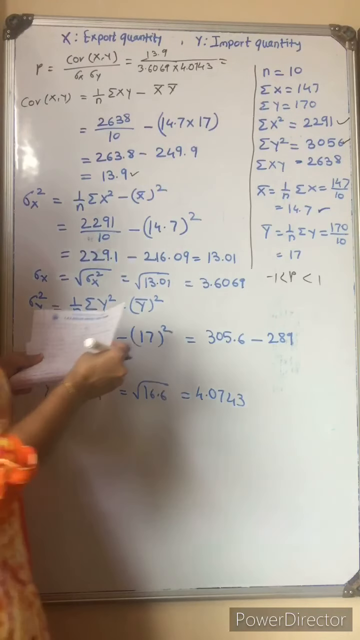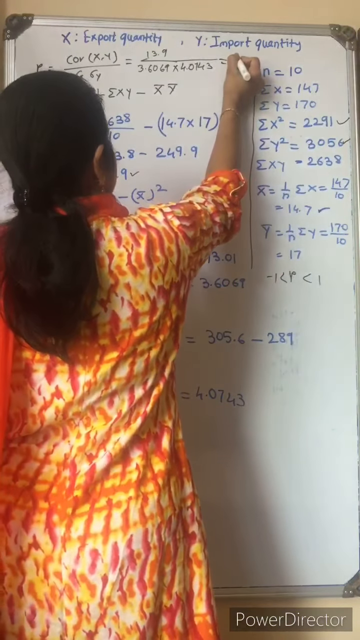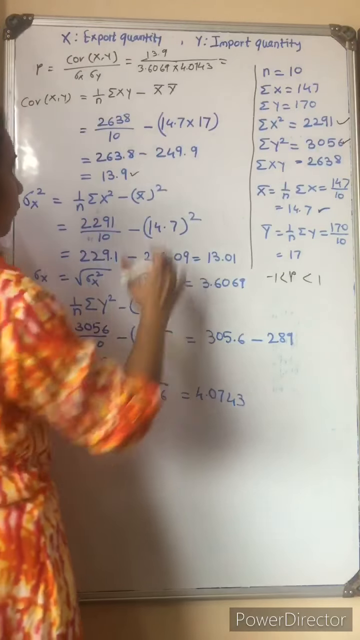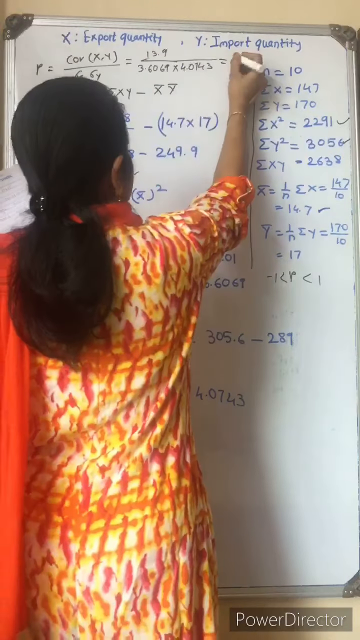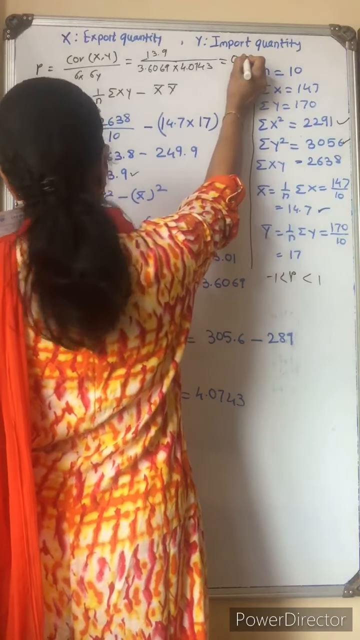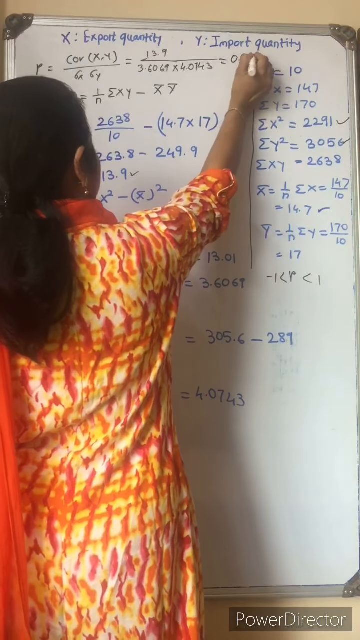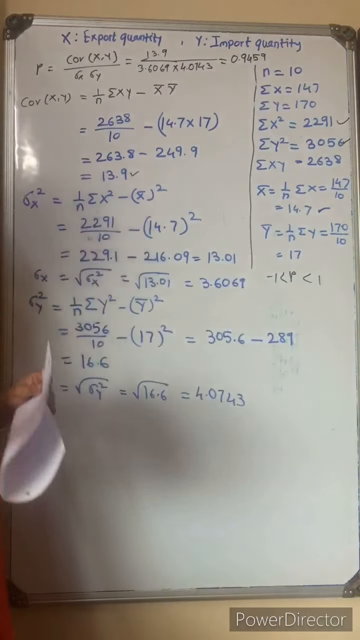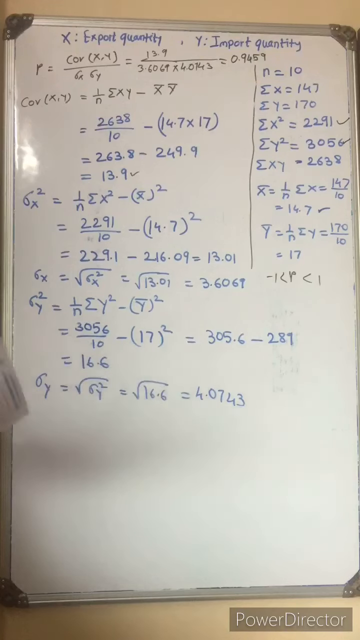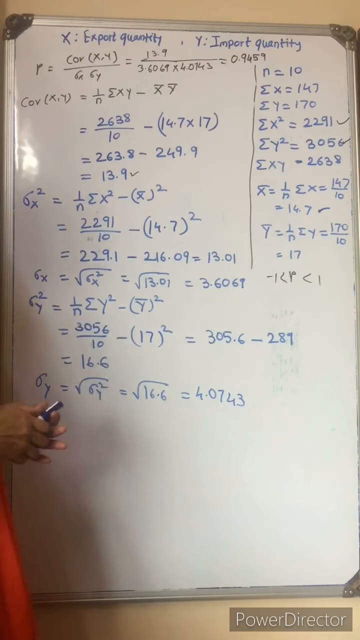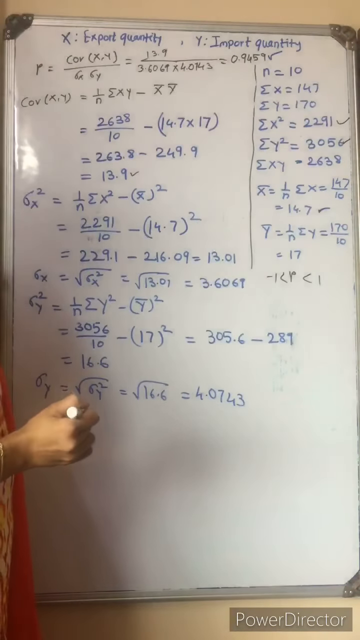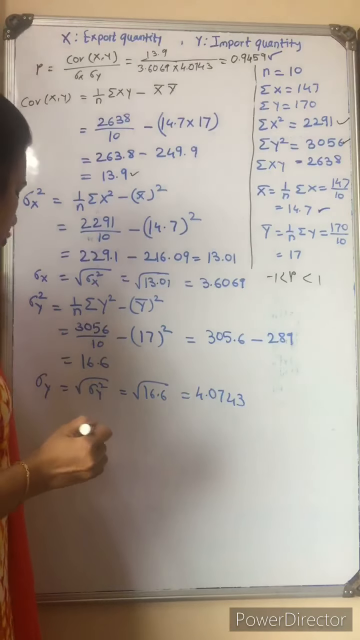So the answer is always in decimal. All the values are positive, there is no negative value. When we put the values, these are also positive and therefore we got the answer as 0.9459. You can write 94 also at this stage. So the answer we got is positive, above 0.9.